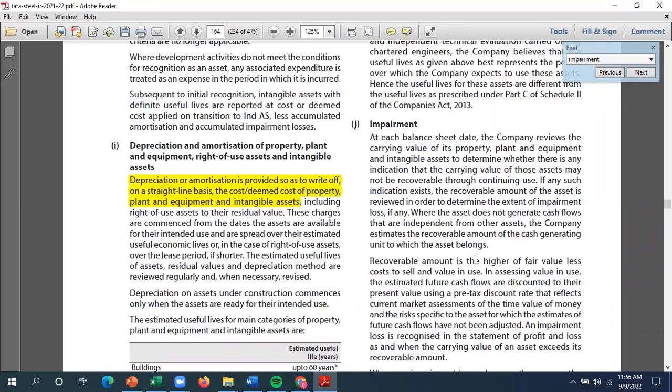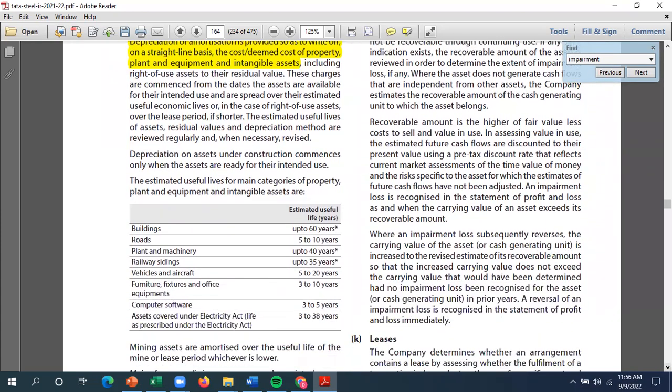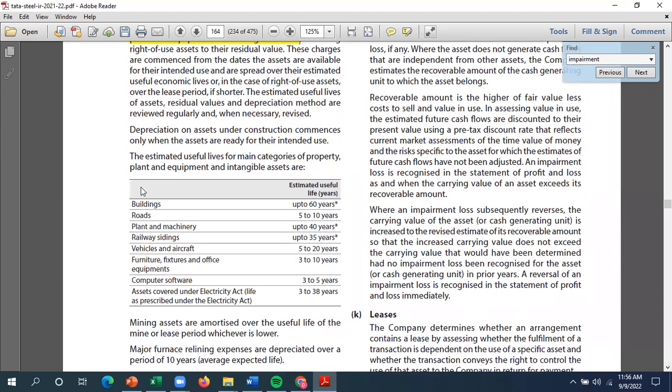The depreciation on the assets which are used is shown, and the estimated useful life for Tata Steel for buildings is 60 years, for roads 5 to 10 years, for plant and machinery up to 40 years, vehicles and aircraft 5 to 25 years. So therefore, these assets are depreciated by using the straight line method to derive the carrying value.